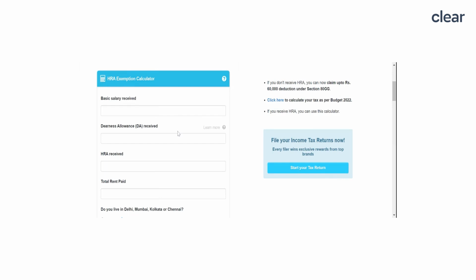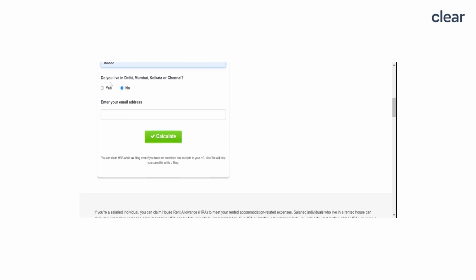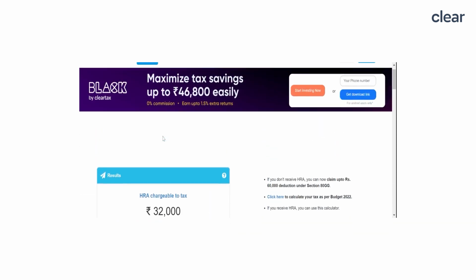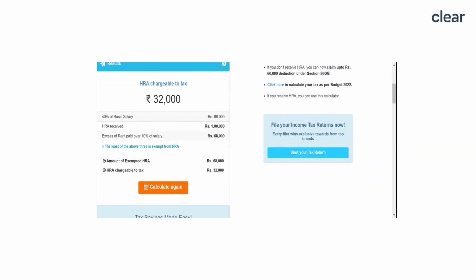Find out the following components from your CTC: basic salary received, dearness allowance, HRA, and the total rent that you've actually paid to your landlord. Key in the annual figures, that is the 12 monthly figure. If you live in Delhi, Mumbai, Kolkata, or Chennai, select yes. Otherwise, select no. And then click on the button Calculate. You will now see the amount of HRA which is exempt from tax and also the taxable portion.